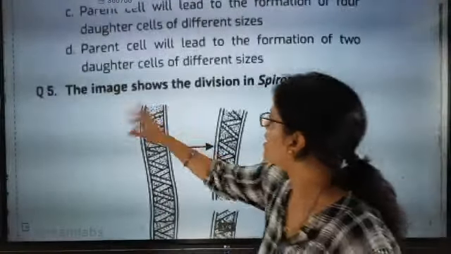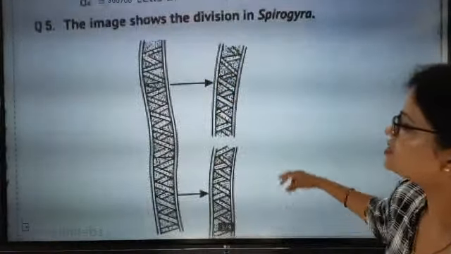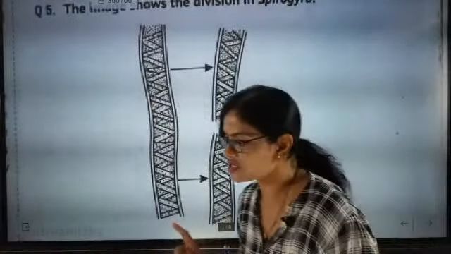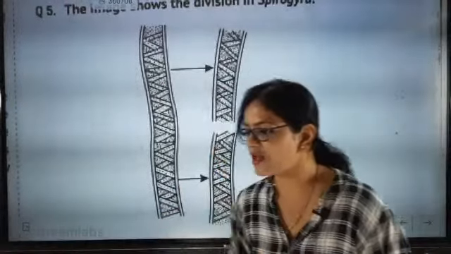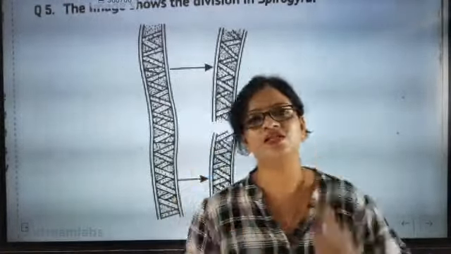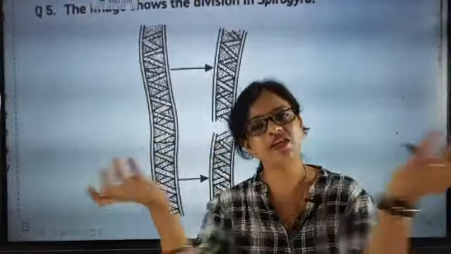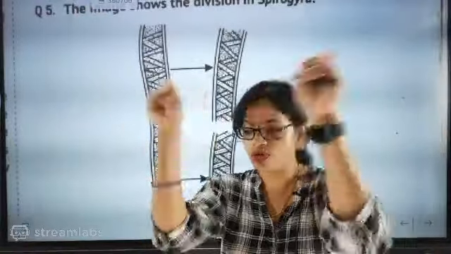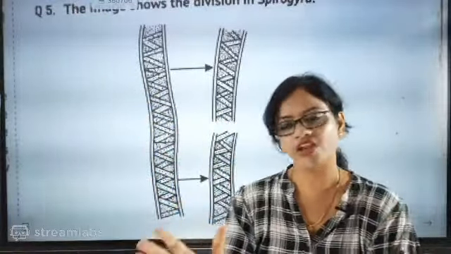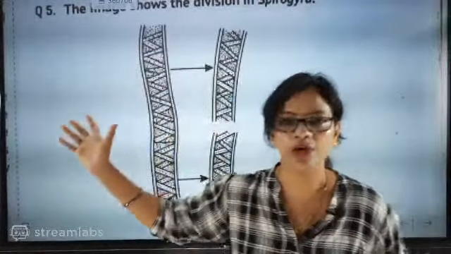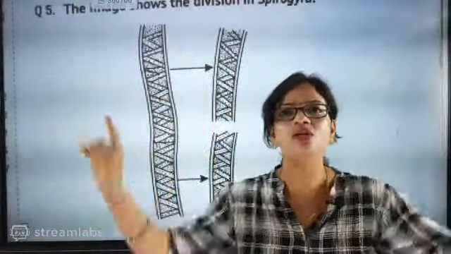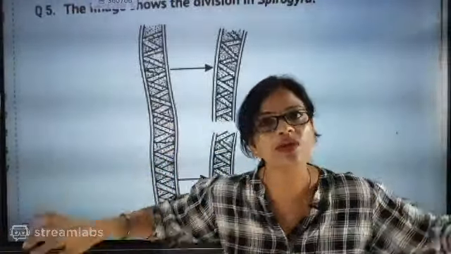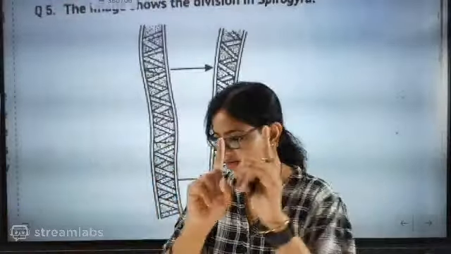Now see this one. The image shows the division of Spirogyra. Now you know that for Spirogyra, we have discussed the division, so B. Cytoplasm equal and unequal: you have to go for the nucleus first. Cytoplasm is equal, constant; they are going to duplicate themselves. After that, how they grow, see, the outer boundary. You have to think very nicely, Akshaya. We don't have that much time, I cannot elaborate to that level. You have to understand that the outer boundary is not uniform, but the constituents they take from the parent cell are equally divided. Take this point.